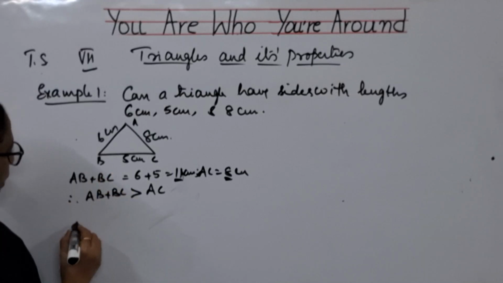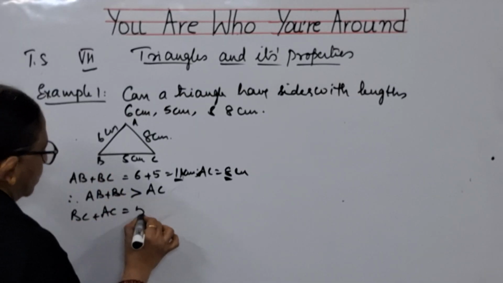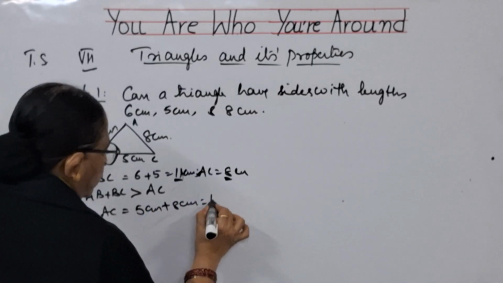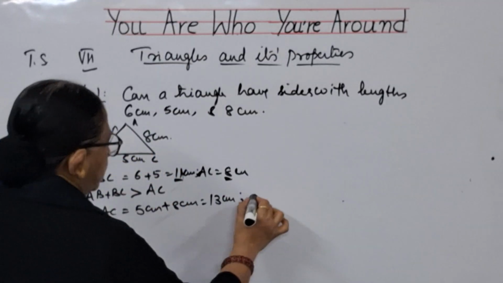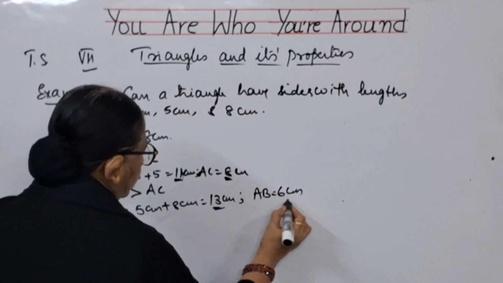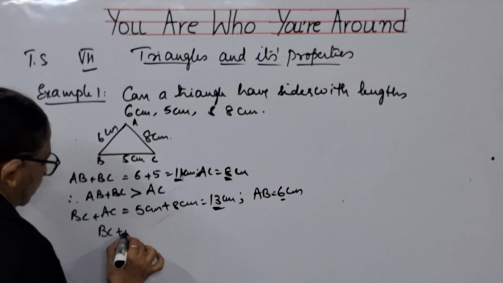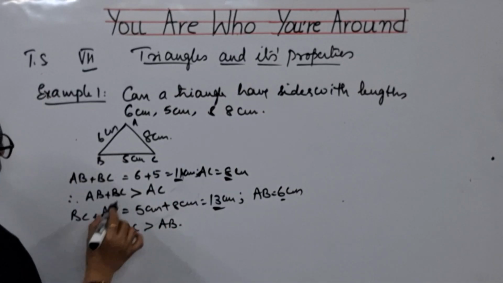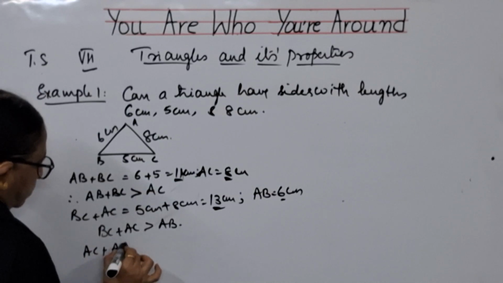Now let us go for the other side. BC plus AC. BC is 5 centimeters plus 8 centimeters is equal to 13 centimeters, and the third side is AB, which is 6 centimeters. So definitely 13 is greater than 6. So BC plus AC is greater than AB. Now AC plus AB.